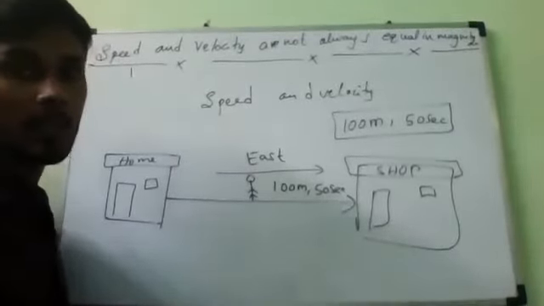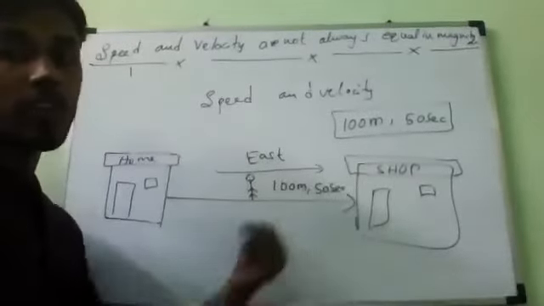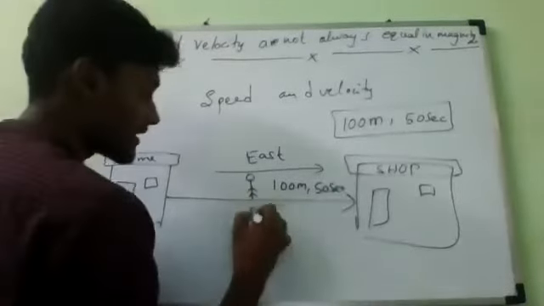He is traveling like this from home to shop, so he is moving in the direction of east, in a straight line.